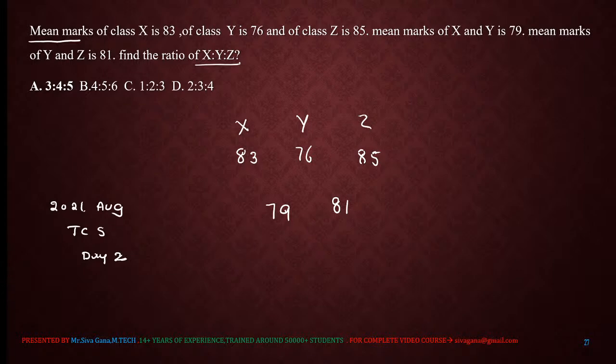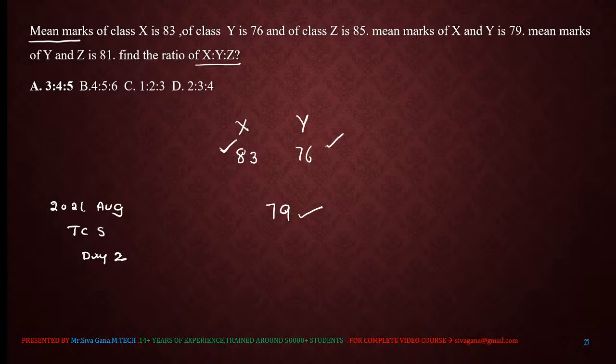See here, I would like to tell one beautiful property. Average marks of class X, average marks of class Y, and average marks of X and Y. All these three are average marks.